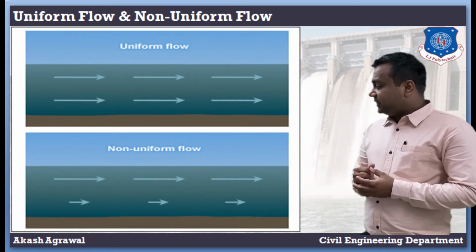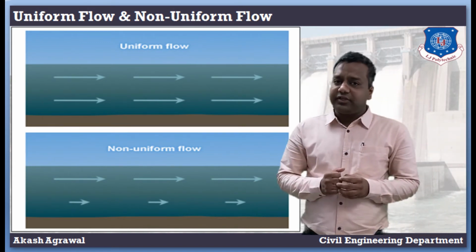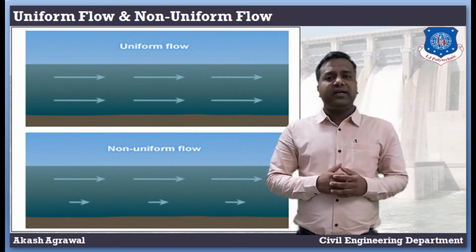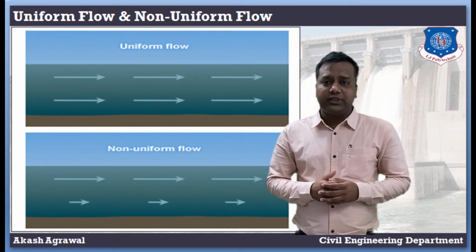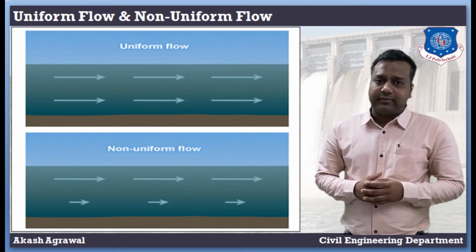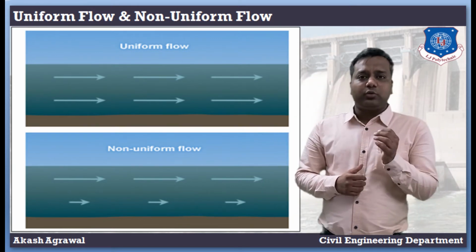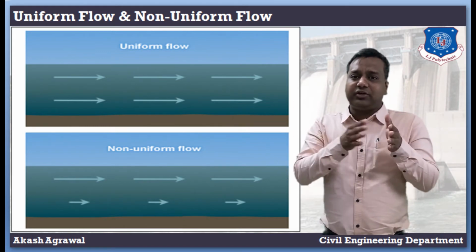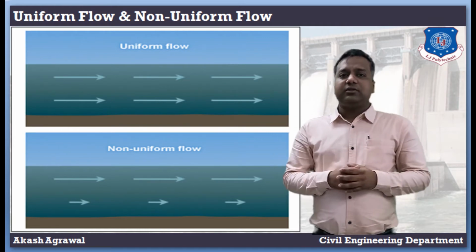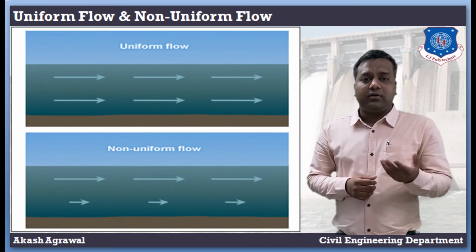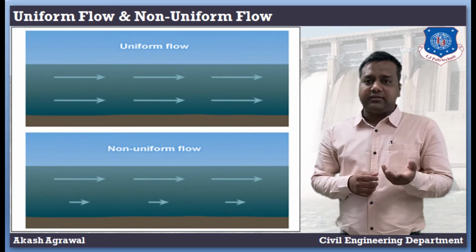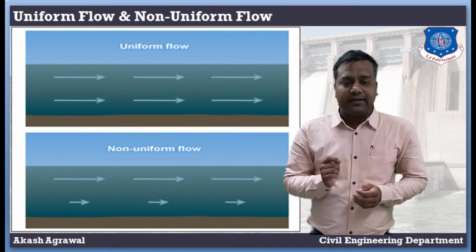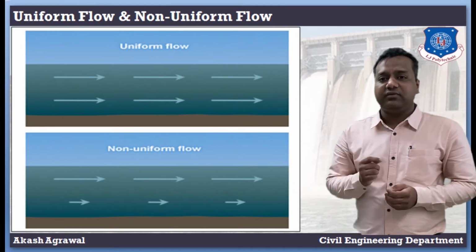Now we understand the basic concepts of another flow, that is uniform flow and non-uniform flow. As you can see on the screen, the first figure is for uniform flow and the second one is for non-uniform flow. Uniform flow is that type of flow in which the velocity at any given time does not change with respect to length in the direction of flow, meaning the longitudinal direction of flow. And non-uniform flow is that type of flow in which the velocity at any given time changes with respect to length in the direction of flow.